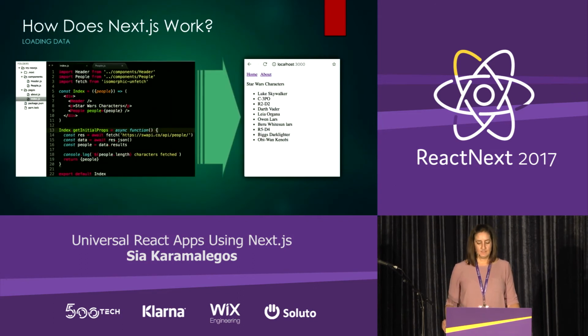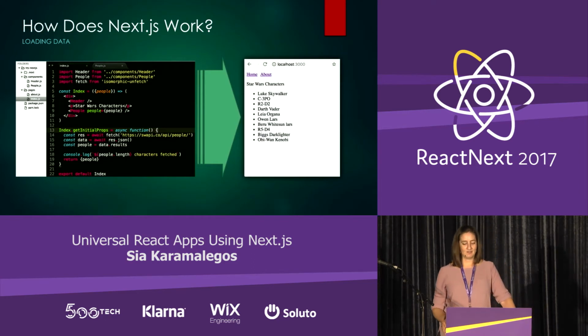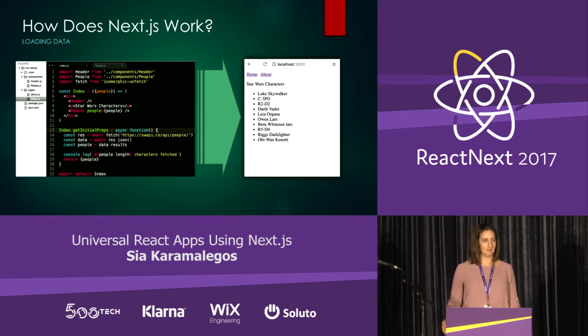So what if you want to load data when the page loads? The API provides a special lifecycle method on the page component called getInitialProps.